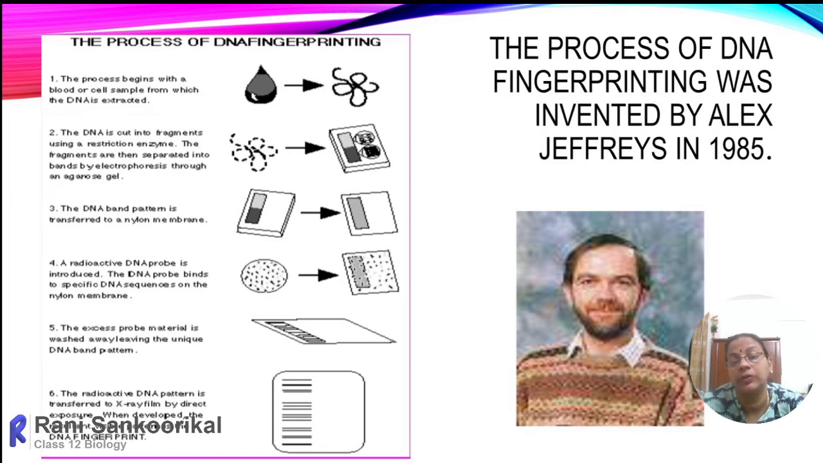So any cell or skin or vaginal swab, where the body secretions contain nucleated cells, any sample can be taken. From that sample we can extract the DNA from the cell, and then that DNA can be fragmented. Each step we'll discuss in more detail later. Then this fragmented DNA is separated based on a technique called gel electrophoresis. The DNA cannot be visible with our naked eye.